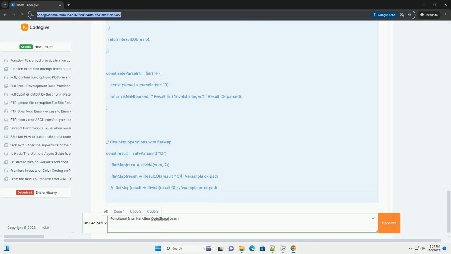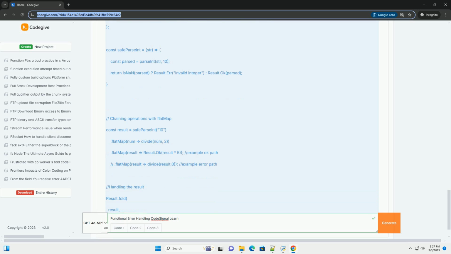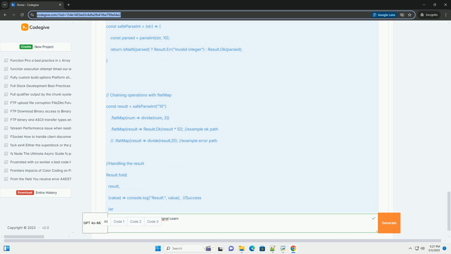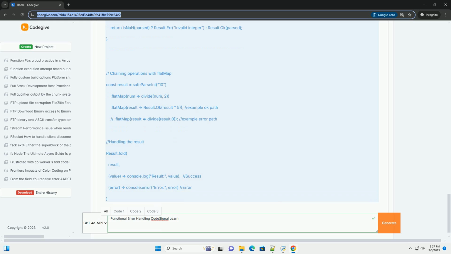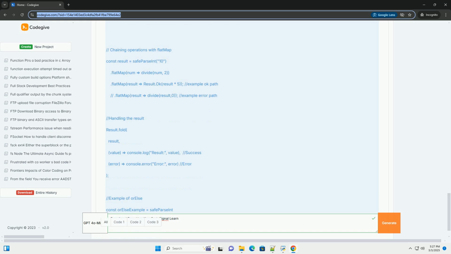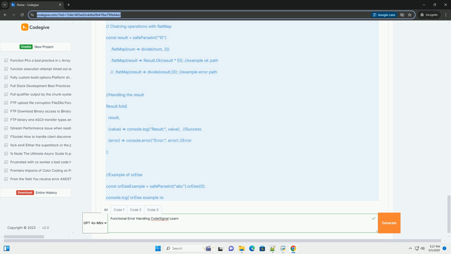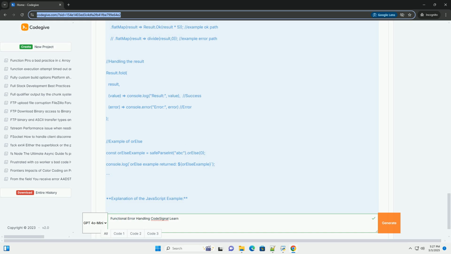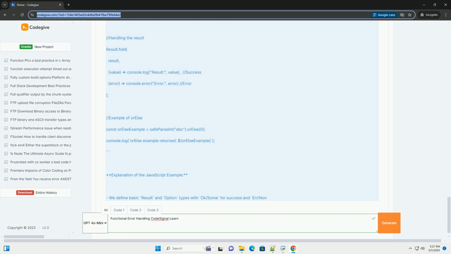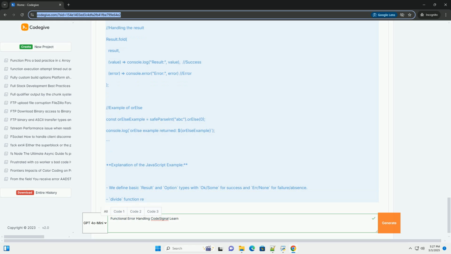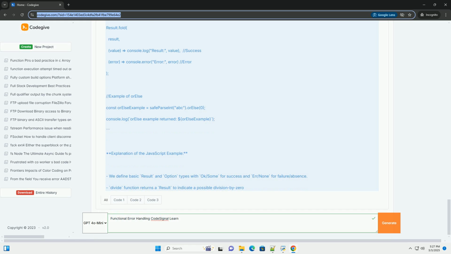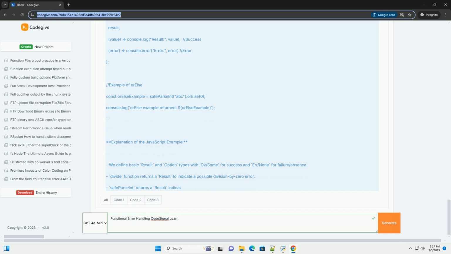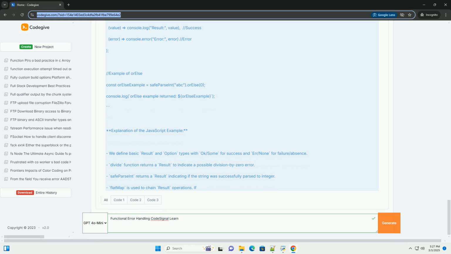Flat map/bind is similar to map, but the function being applied returns another Result/Option, allowing you to chain operations that might fail. OrElse/default to provides a default value to use if the Result/Option represents an error/absence. Fold/match processes the Result/Option based on whether it represents success or an error, allowing for different code paths.